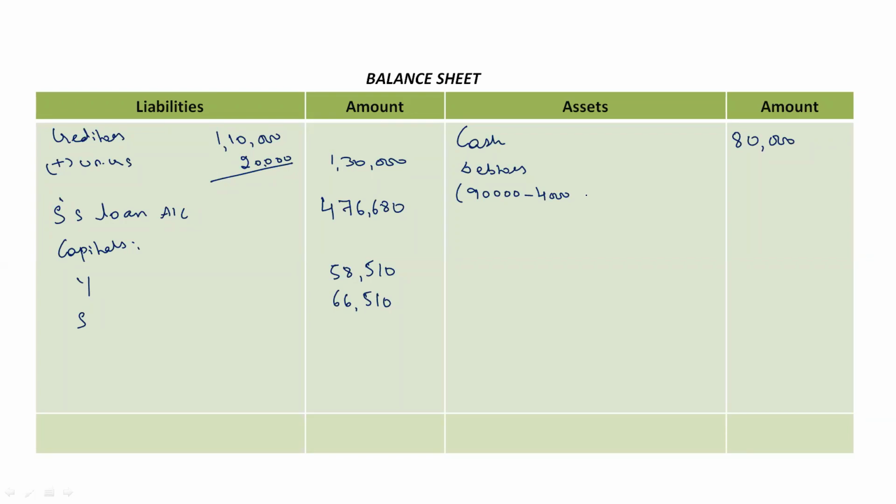Then we had to maintain the provision up to rupees 4,300. Simplifying this, we get the value of debtors as rupees 81,700. Clear? Nothing complicated, just deduct the bad debts and the PDD that we have to maintain.